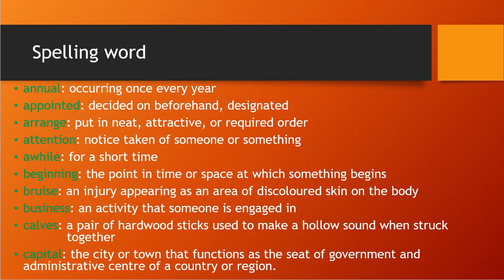Capital. Capital has so many meanings. Here, as I have explained, it is the city that is the seat of government and administrative center of a country or region. The city or town that functions as the seat of government and administrative center of a country or a region, that we call a capital. Like India's capital is Delhi.